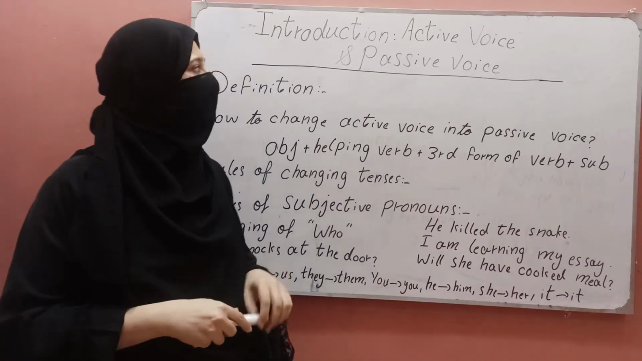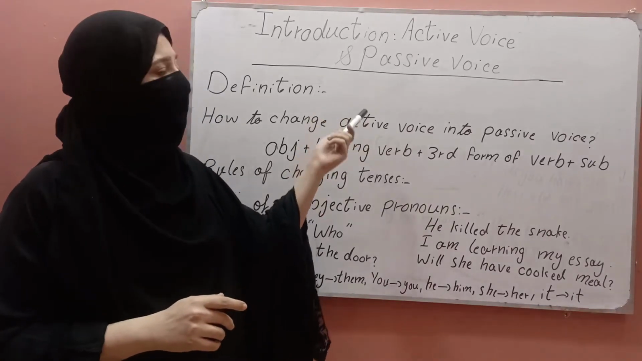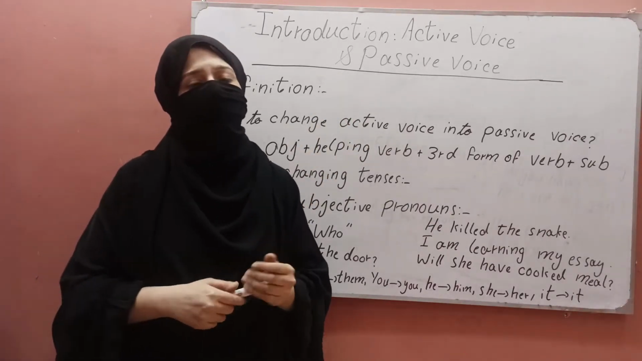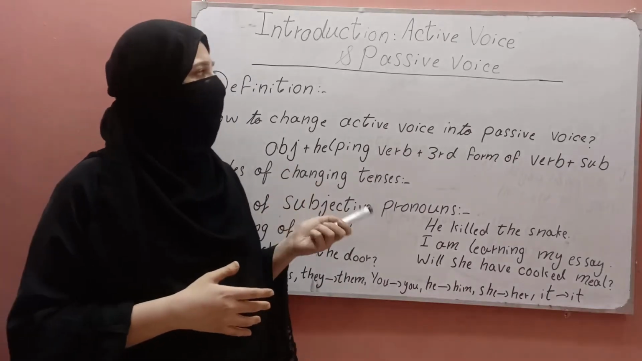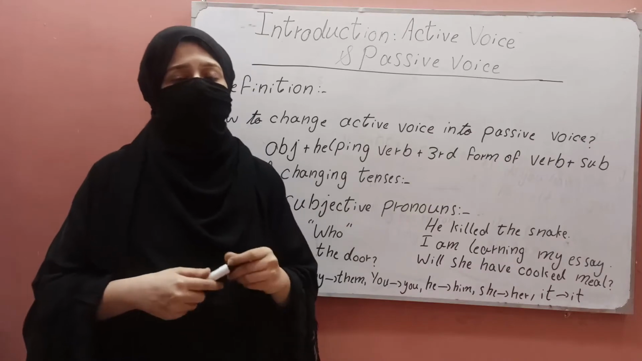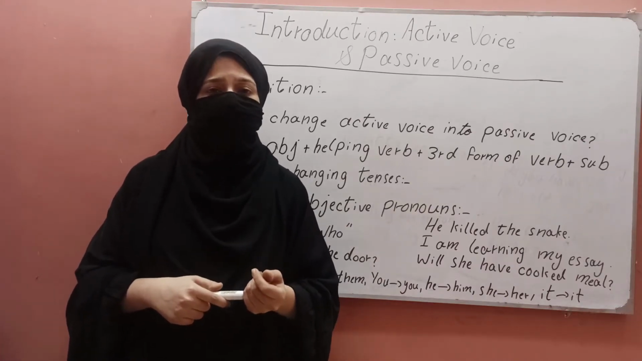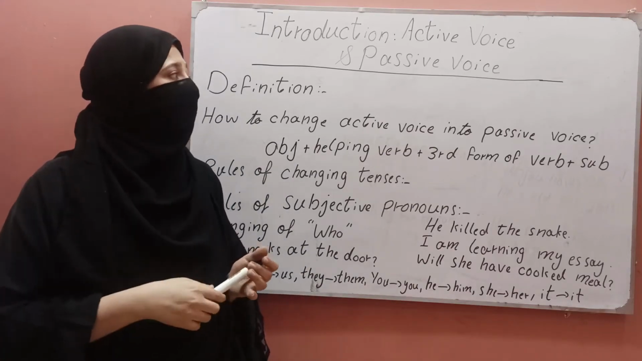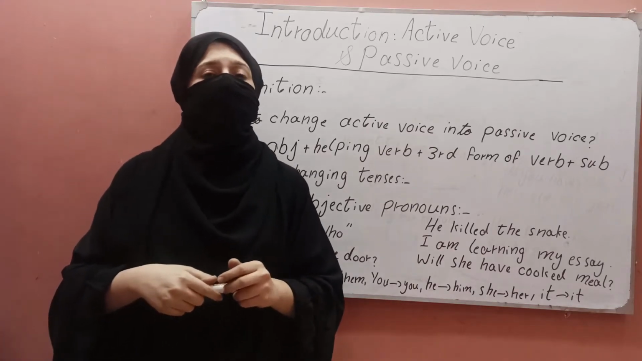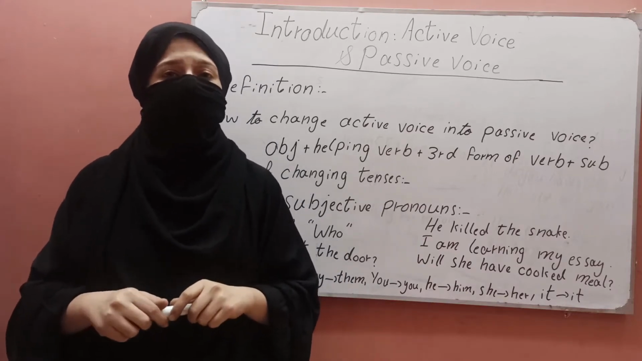Today I will tell you the detailed description and introduction of active voice and passive voice. First of all, I tell you the definition of active voice and passive voice. Active voice is a sentence in which the subject performs the action stated by the verb. But in passive voice, the subject is acted upon by the verb.